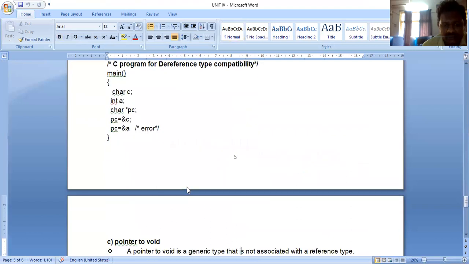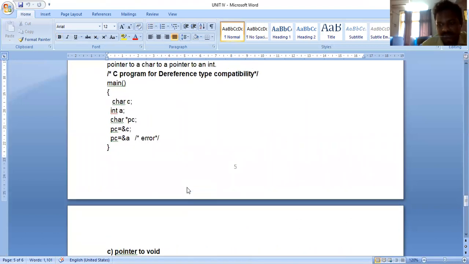I am giving a small example here. char C, int a, char star PC equal to ampersand C. No problem. C is a character variable, and PC is also a character pointer variable, so I can store PC equal to ampersand C. But here I am going to store PC equal to ampersand a.